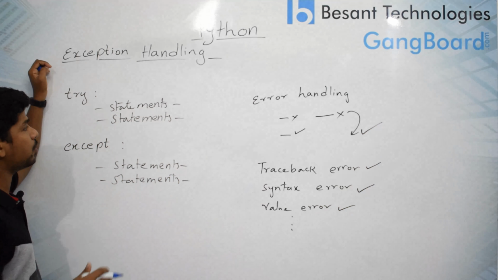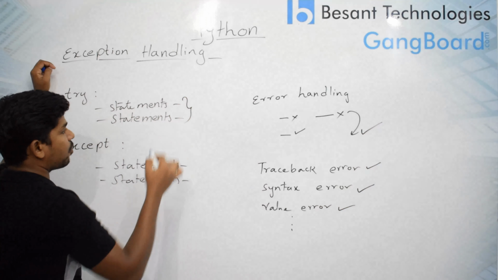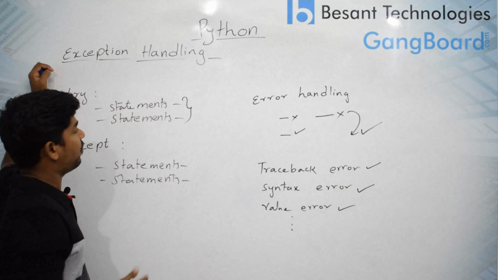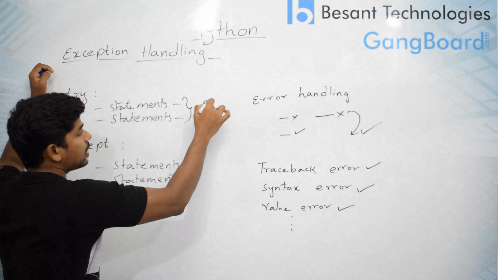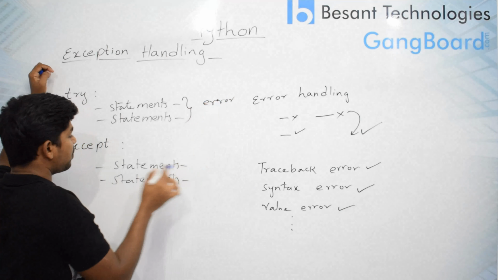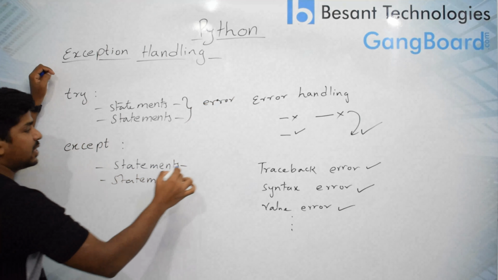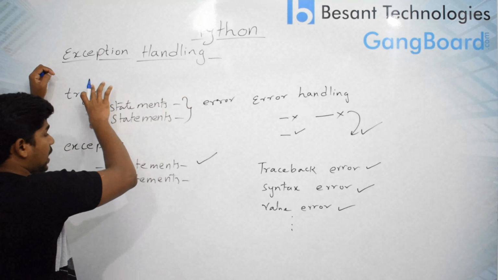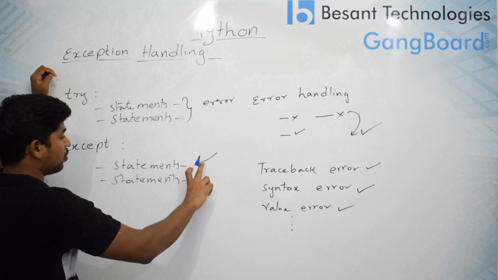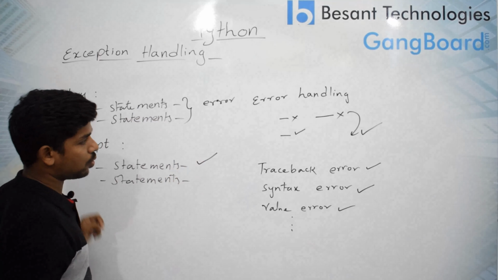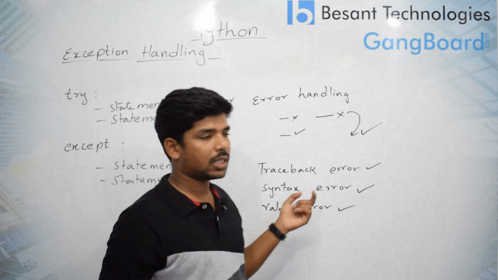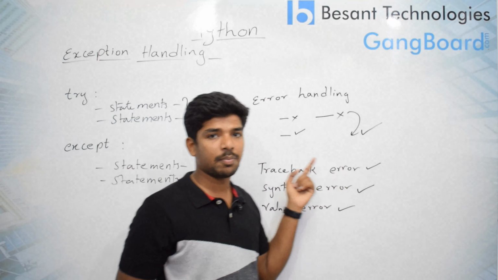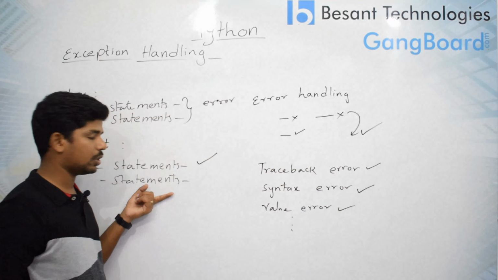We are going to try the required form of statements. When these execute, if you got any error, then we go to the except block and we execute this. That means if any error has been seen in the try block, then we will go to the except block. So by this you can understand that if you got a traceback error in the try block, then you will come and execute this one.